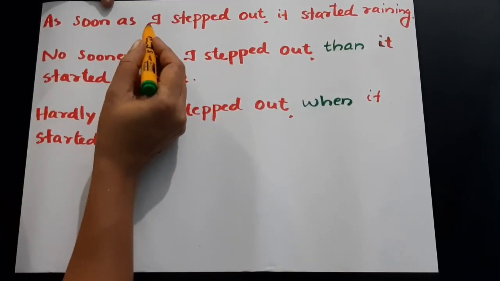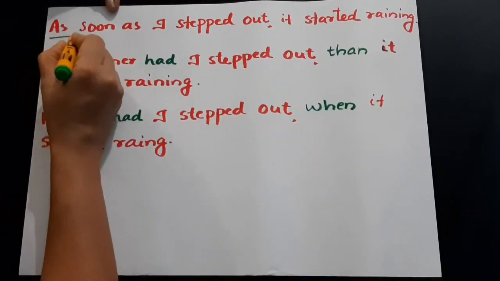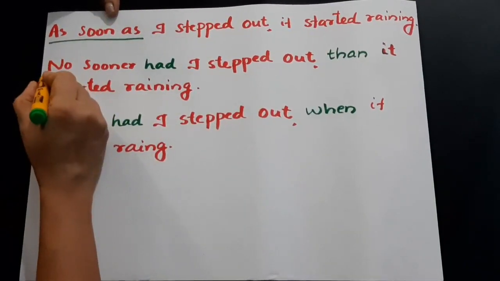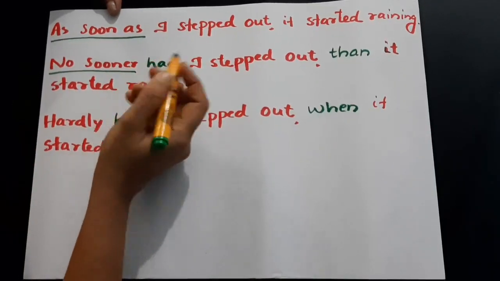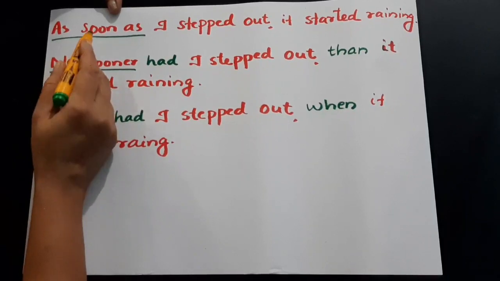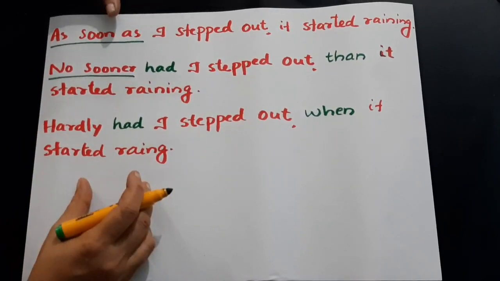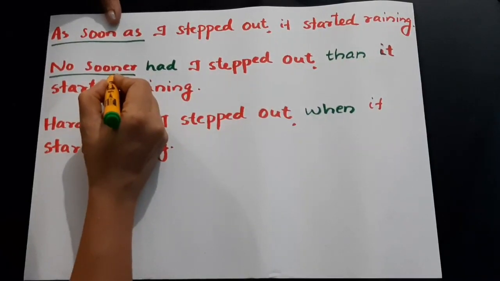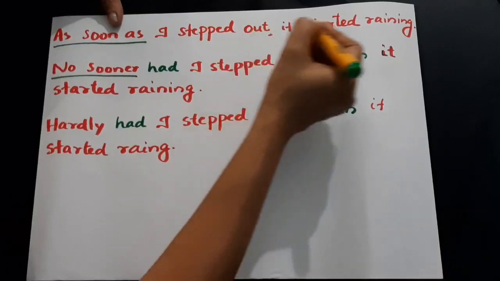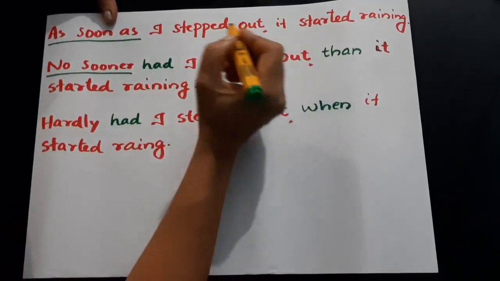Okay, the same sentence, let's see how as soon as can be replaced with no sooner. The same sentence is given here, but we replaced as soon as with no sooner. Let's see how it goes. As soon as I stepped out and it started raining, both these sentences are past tense.